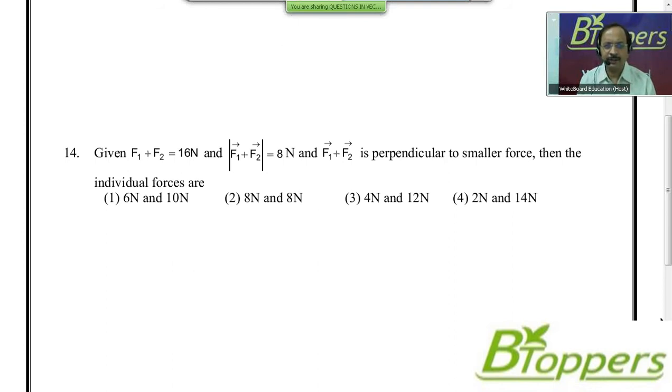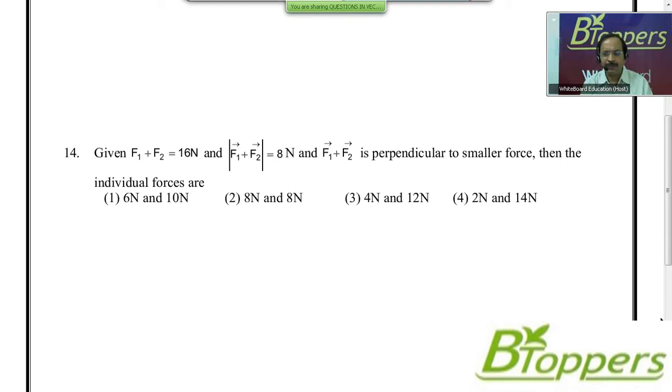Of course, if we just write F1 without the bar symbol, it represents the magnitude of F1 bar. If you just write F2 without the bar symbol, it represents the magnitude of F2 bar. The sum of the magnitudes of the two forces is 60 newtons here. And the modulus or magnitude of the resultant of the two forces is 8 newtons.